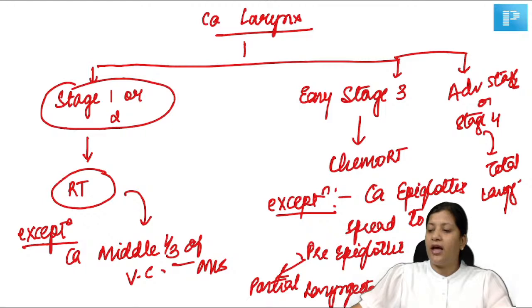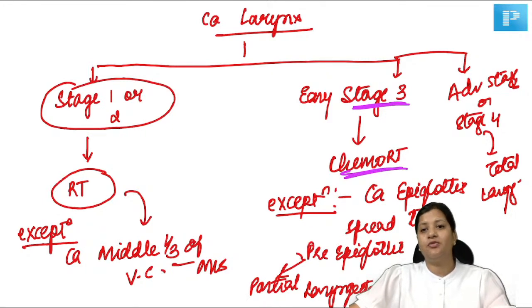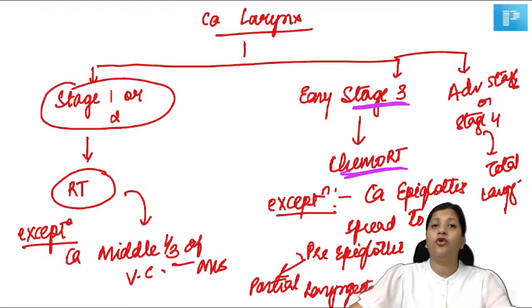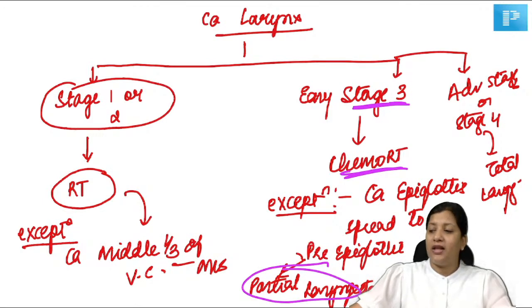If there is a patient having stage 3 malignancy, chemo RT will be the treatment of choice. The exception is carcinoma of the epiglottis which has spread to the pre-epiglottic space. Vocal cords are normal, vocal cords are mobile. Only pre-epiglottic space involvement is making it stage 3. So here you'll go for partial laryngectomy. But if there is an advanced stage 3 or stage 4 disease, then you'll go for total laryngectomy.